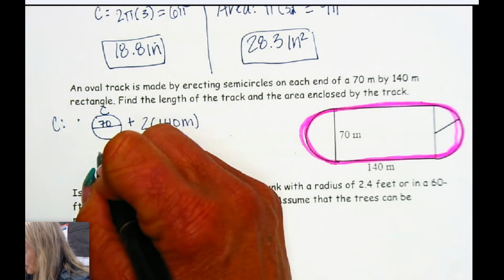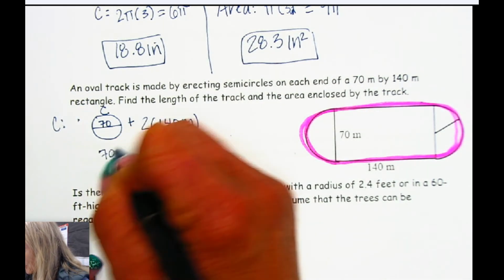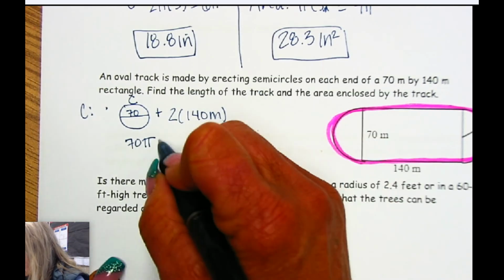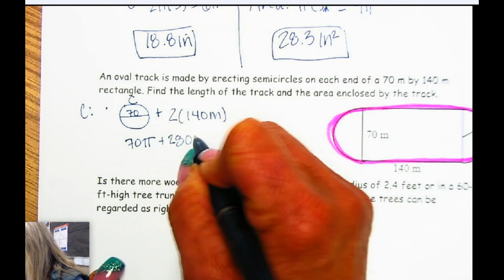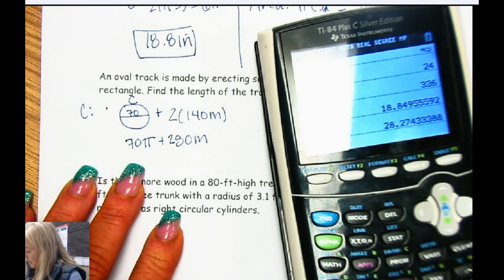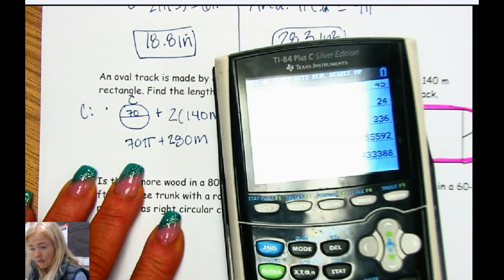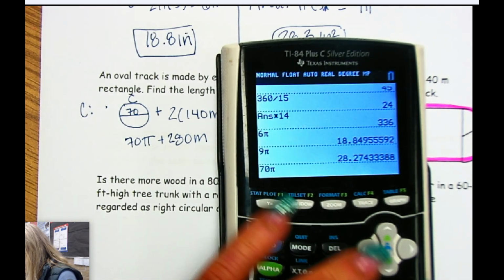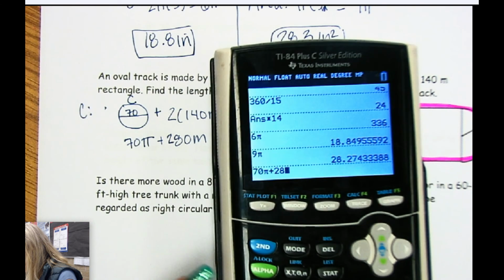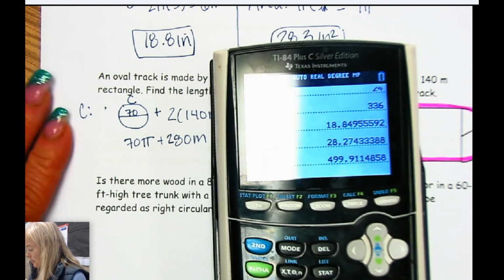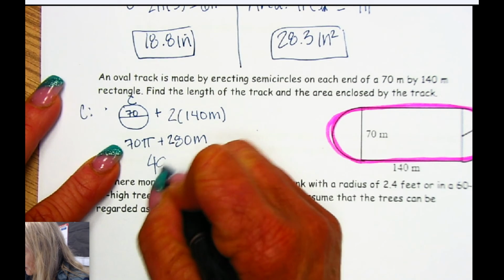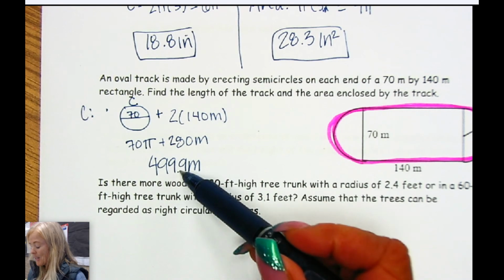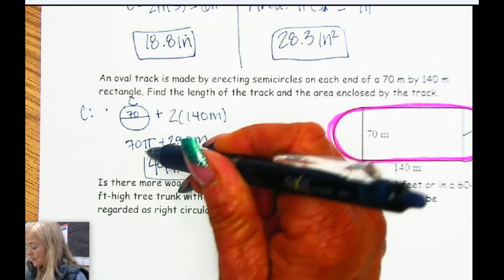So the circumference here is, we have the diameter, so we'll just do 70 pi, d times pi. We're going to use the d times pi formula, and then we're going to add to it 280 meters. And we can do that on a calculator. So 70 pi, and then plus 280, and that's going to be 499.9 meters. And that's rounded to 1 decimal place, or tenths.